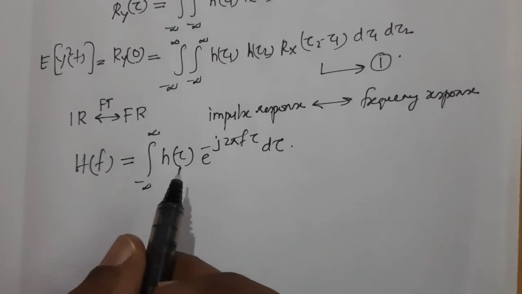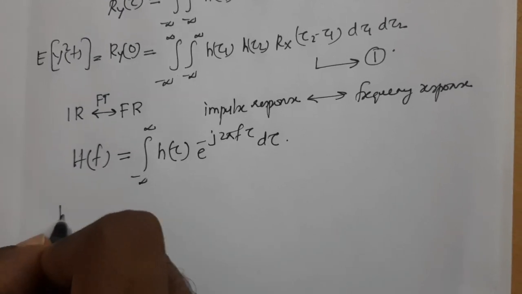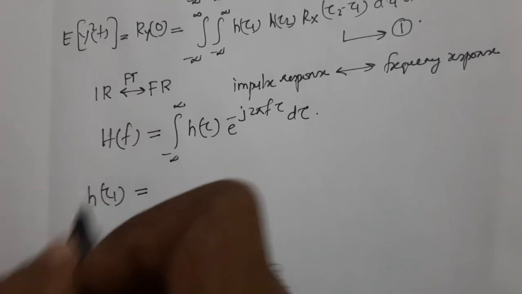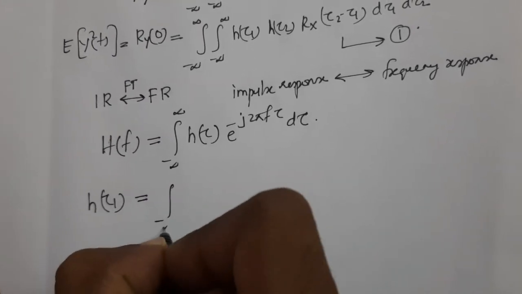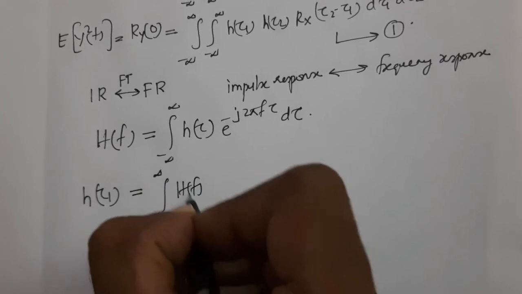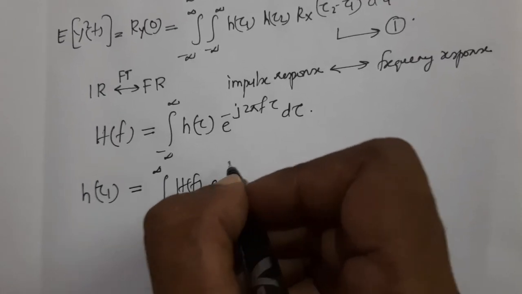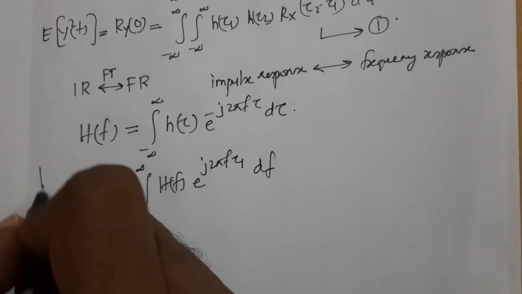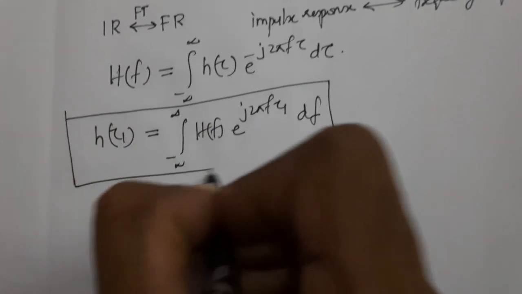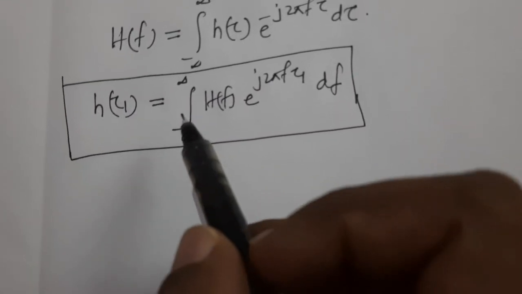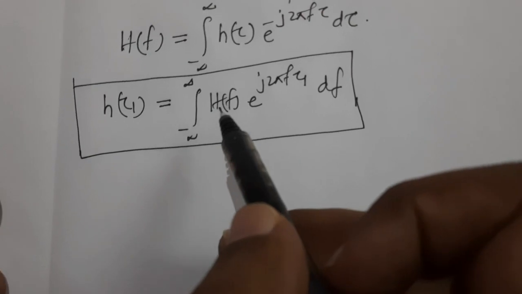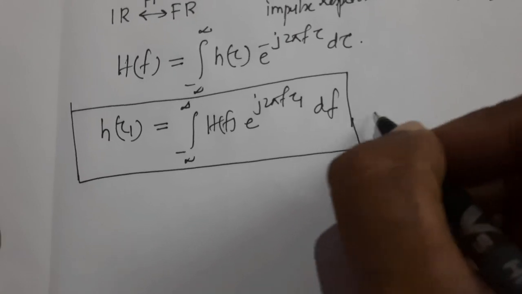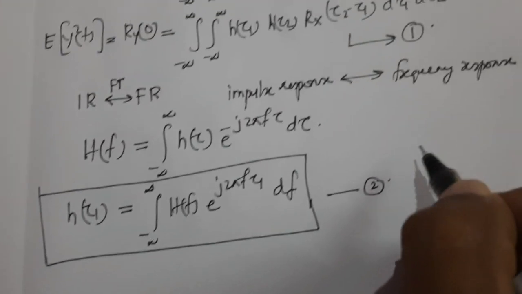Now the impulse response of the LTI system can be written as h(tau 1) equal to the inverse Fourier transform of the frequency response, that is, the integral from minus infinity to plus infinity of H of f e raised to j 2 pi f tau 1 df. That is, the impulse response of the LTI system will be the inverse Fourier transform of the frequency response of the LTI system. Now we will substitute equation number 2 in equation number 1.